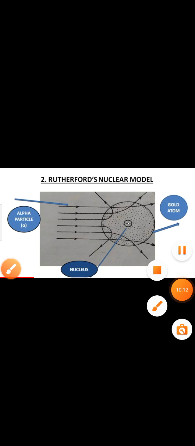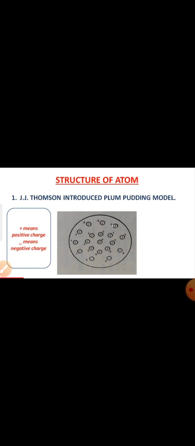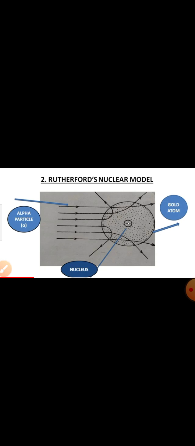We will discuss the Rutherford alpha ray scattering phenomenon briefly in the next video. Here, according to the plum pudding model, what will happen? J.J. Thomson gave that inside of the atom there is a combination of positive charges and negative charges, but Rutherford proved that whenever the alpha particles reach the gold atom, most of the alpha particles are rejected by the gold atom.